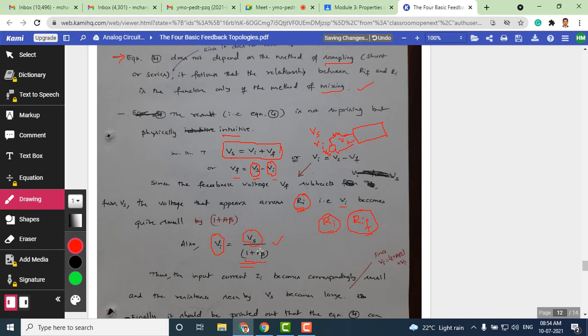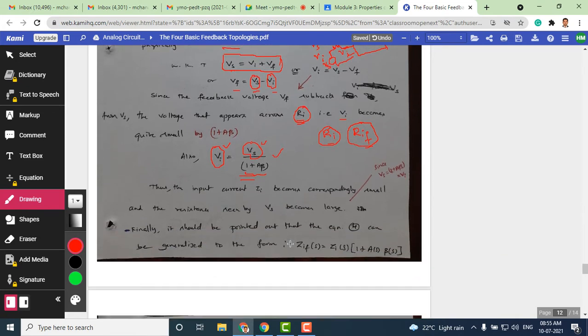Look at where we have connected here. We have taken this KVL equation and shown how Vf depends on Vs and Vi, and among these two parameters we are saying Vs is larger and Vi is lesser. On the other side you can also say Vi is less, Vs is larger. How much is it less? Vi is less compared to Vs by the factor of 1 plus A beta. This is what we are going to say from this equation.